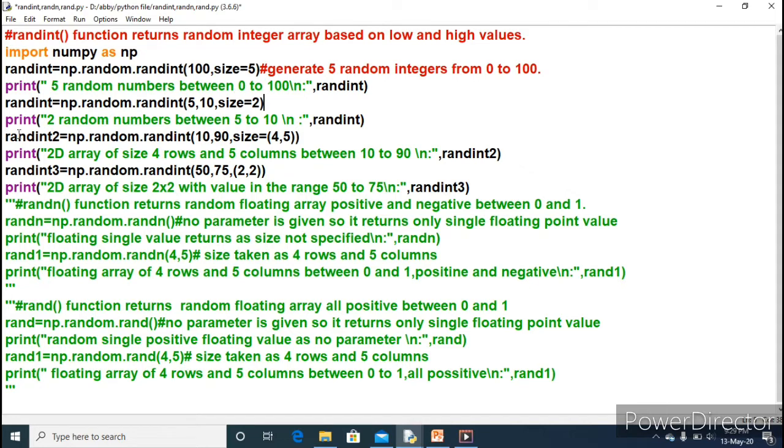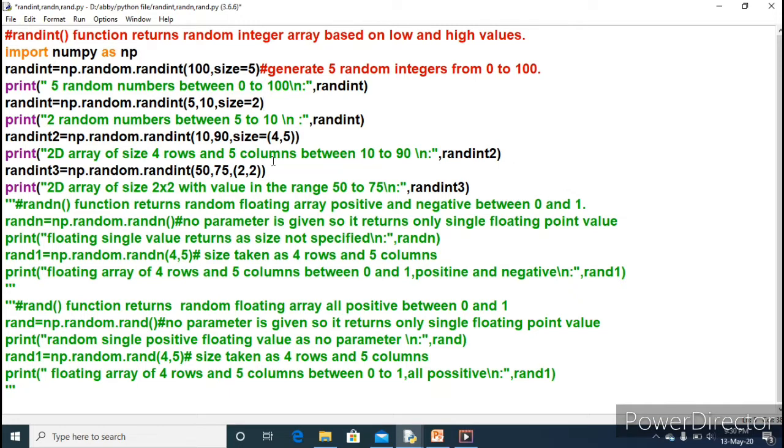The third randint2 variable will store random numbers. The lower limit will start with 10, the high limit is 90, and the size is 4, 5. Here size equal to 4, 5 means 4 rows and 5 columns. That means it will return a 2D array, with 4 rows and 5 columns.